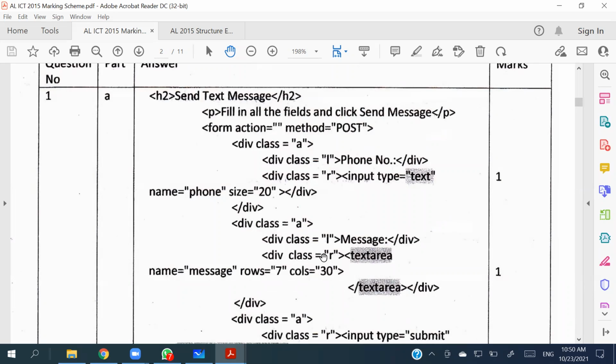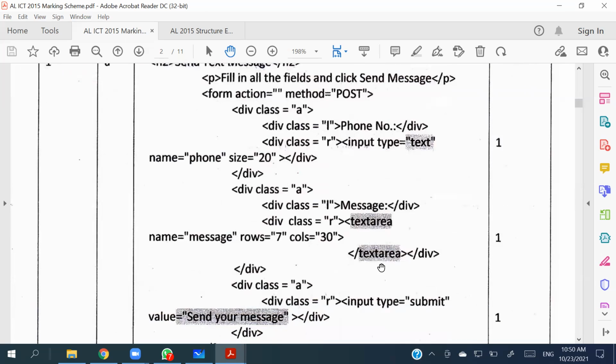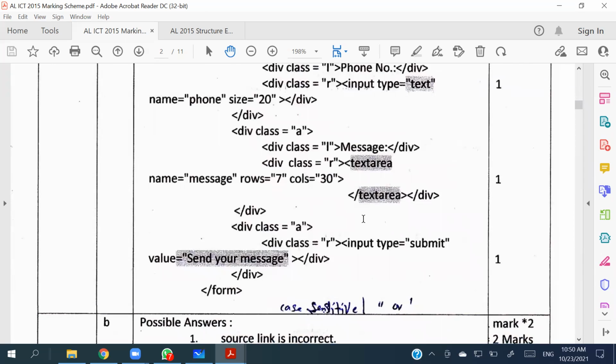After this div class equal R, the textarea should be there, because of that big box, you should understand it is not a text box but a text area. So starting and ending textarea tags both should be there, then only 1 mark can be taken. Then the value is going to be equals, within inverted commas, Send your message, and in there S must be a capital one in the word Send. So see whether you got everything, then you can collect 3 marks for that.